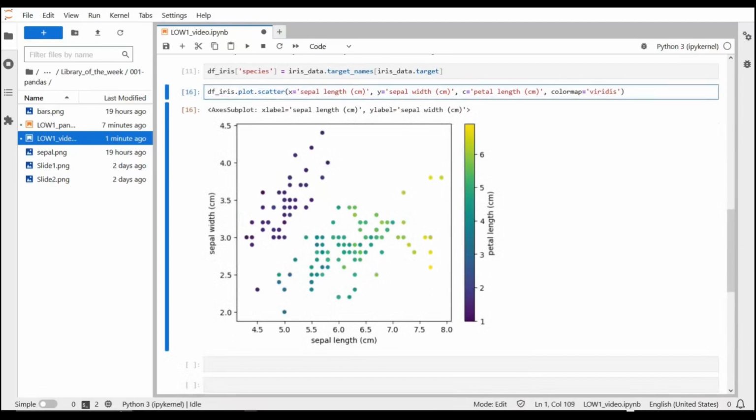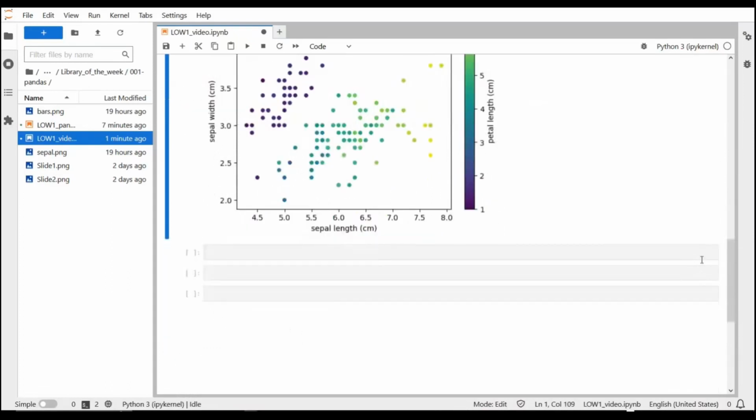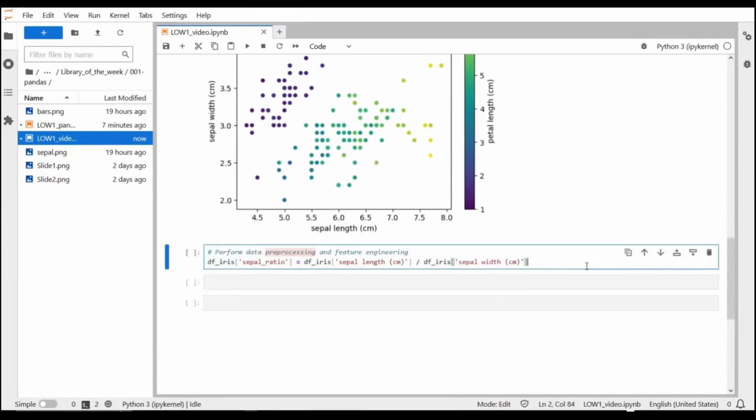The next thing we're going to do is we are going to create some calculated columns. So just like before we added a new column to the dataset with the species, we can add new columns based on the values of other columns. See, in the following line of code, we are adding a new column to the dfiris dataset.